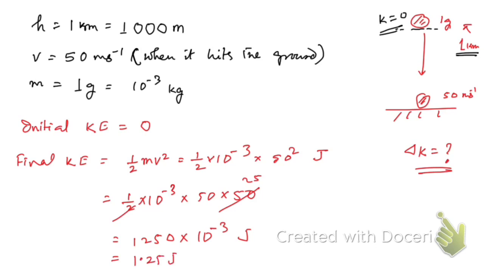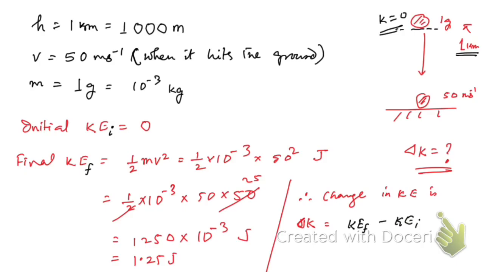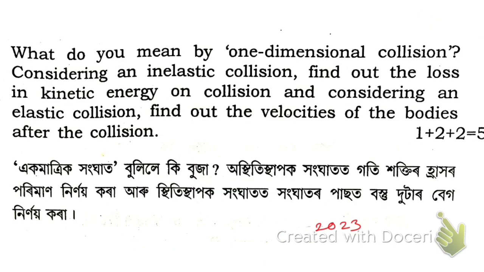that's gonna be equal to 1.25 joule. So change in kinetic energy, del K, is equal to final kinetic energy minus initial kinetic energy, which is going to be equal to 1.25 minus 0 joule, that's going to be equal to 1.25 joule. So this is your answer, right? What is the next question?